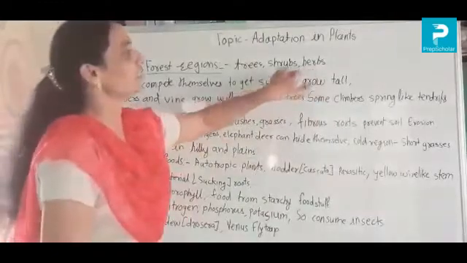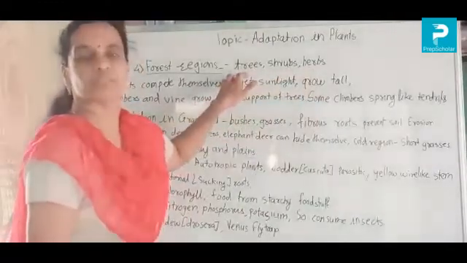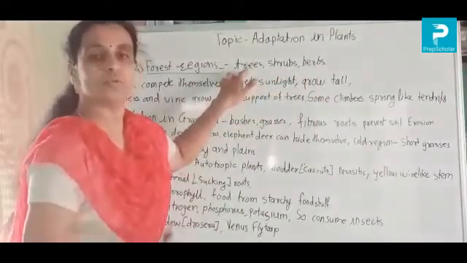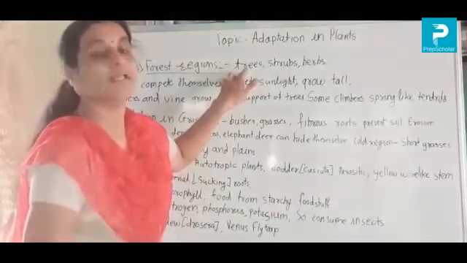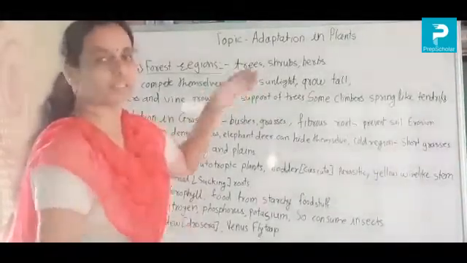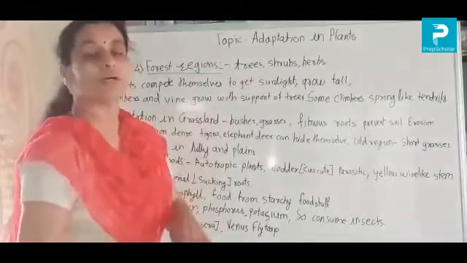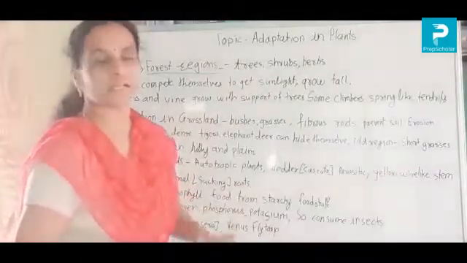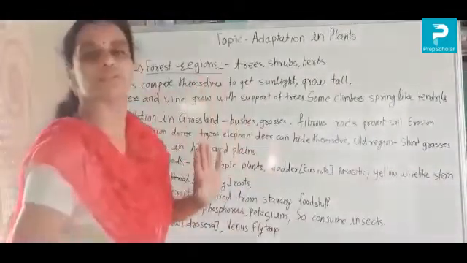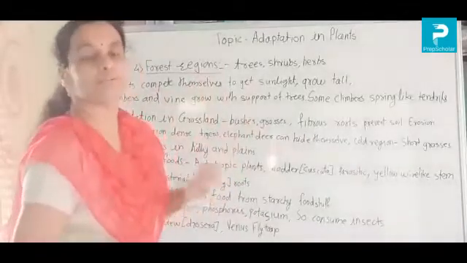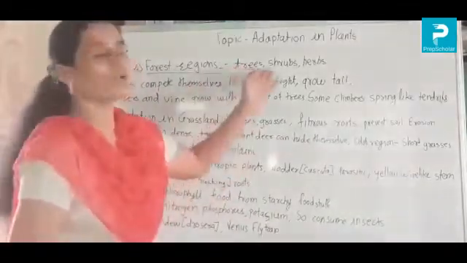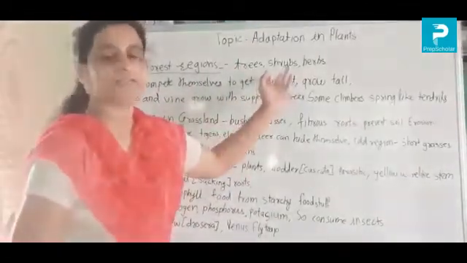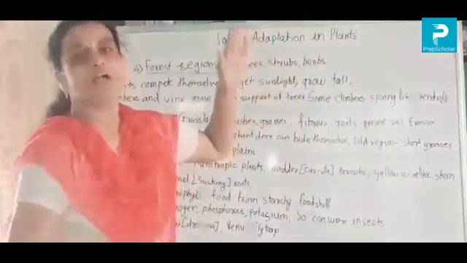All these kinds of plants want sunlight to make their food. They have to prepare their food and they need sunlight, but they are not getting enough sunlight. That's why they compete with each other, and all these plants grow taller and taller.